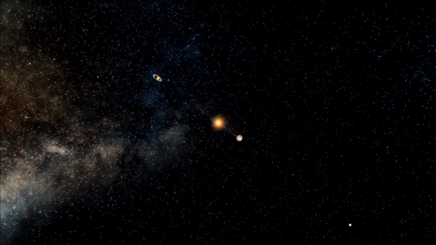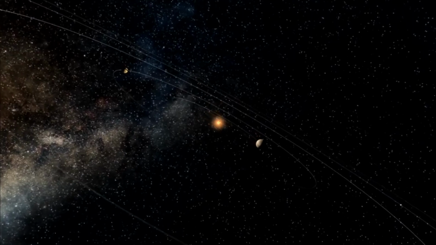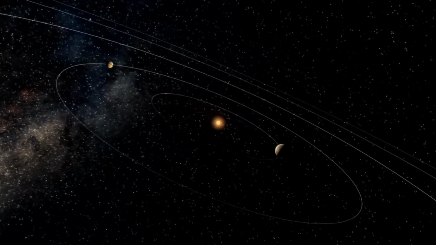While he was not the first person to explain that the orbit of the planet was elongated like an oval, he was the first to explain how it worked.